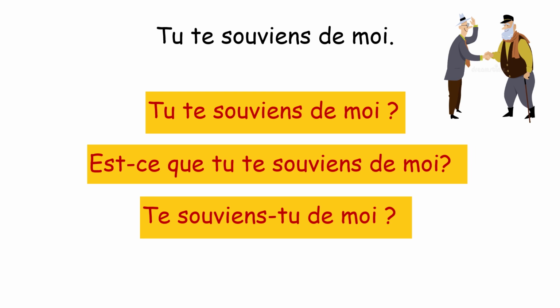And for the last case of inversion, you need to invert the verb and pronoun. Now we'll bring te souviens in the beginning and don't forget to put this hyphen which shows the inversion. Te souviens-tu de moi? The meaning of all the three question statements is same, which is do you remember me? So this is how to change simple pronominal verb sentences in questions and in negation.